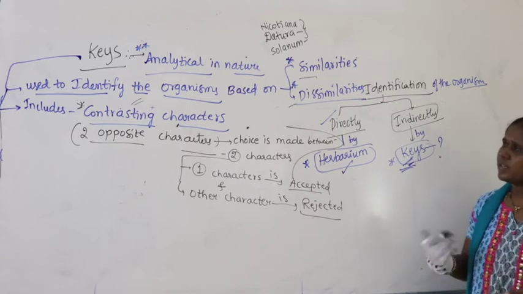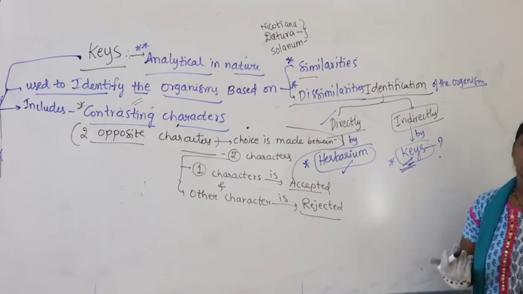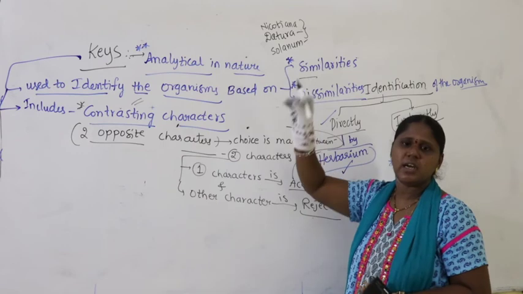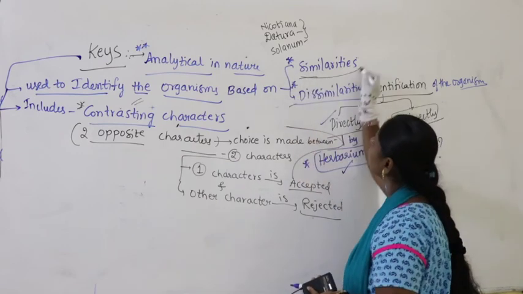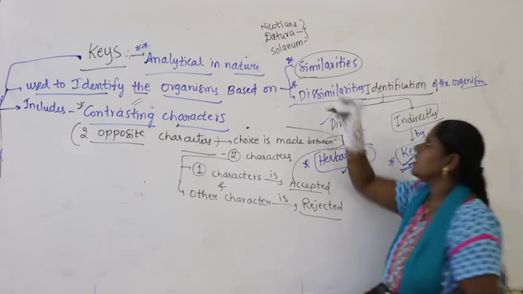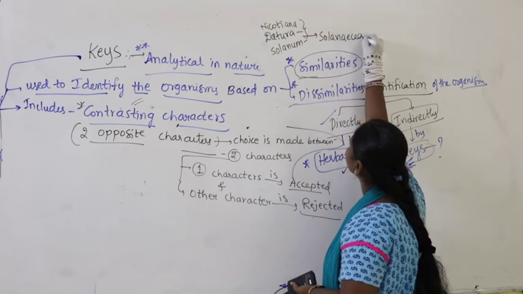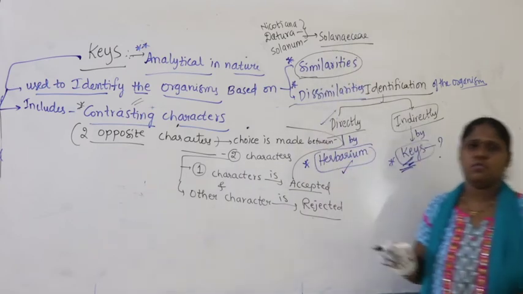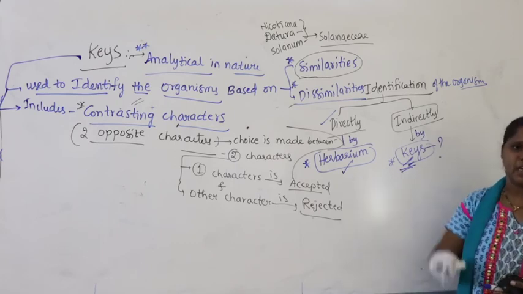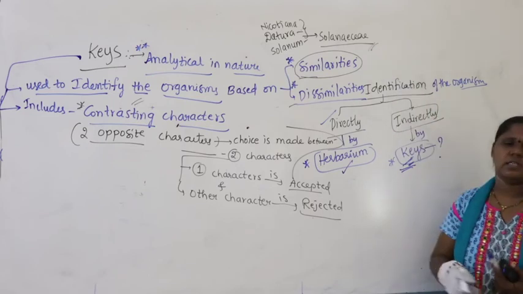Solanum is a different genus, and Nicotiana is totally a different genus. But based on a few similarities, we keep them under the family called Solanaceae. Yes or no? Of course, they are totally different, but based upon a few similarities, they are together kept in the family Solanaceae.